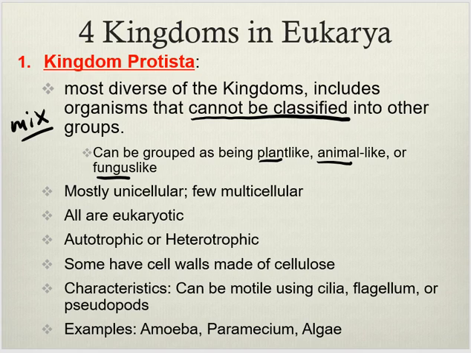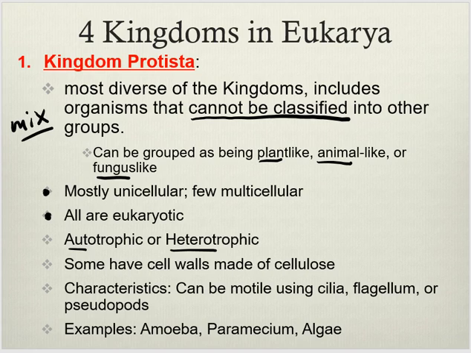When you go down on your charts, you can put some of these things. Mostly unicellular, some are multicellular. That's why it keeps them out of the bacteria, but they can't be in the plant or in the animal because it has some unicellular, so it keeps them in their own group. Right? All are eukaryotic. They're in the domain Eukarya.